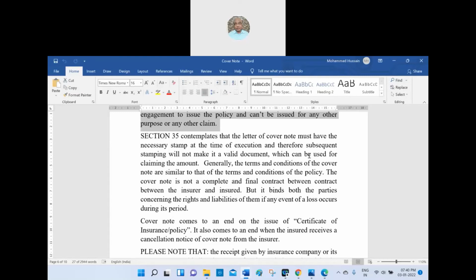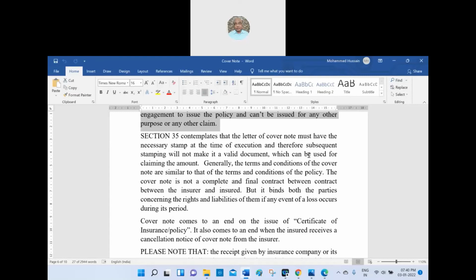When the Stamp Duty Act is applicable, regarding admissibility, if it is stamped, it will be admissible. If it is unstamped, it will not be admissible. But a provision is given whereby, on payment of penalty, it can be admissible.